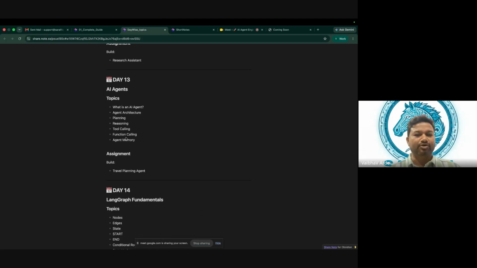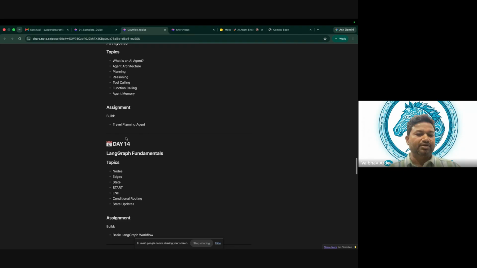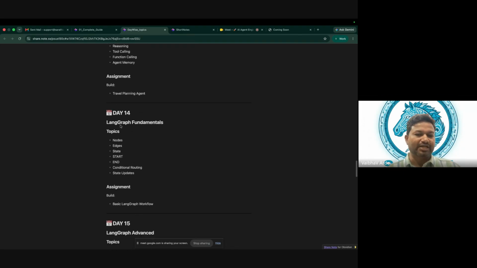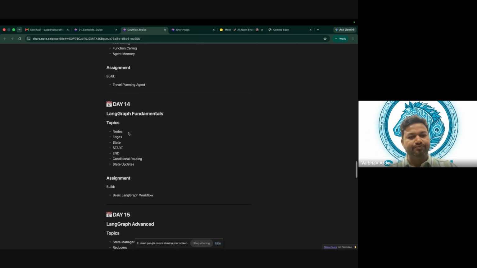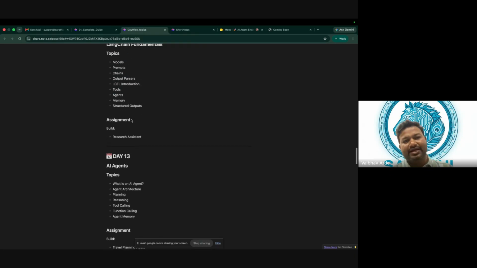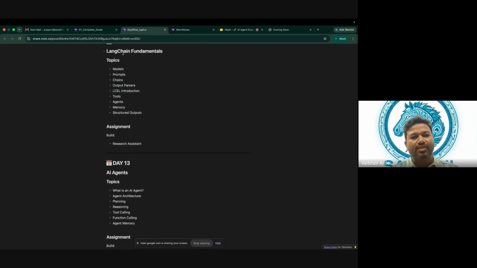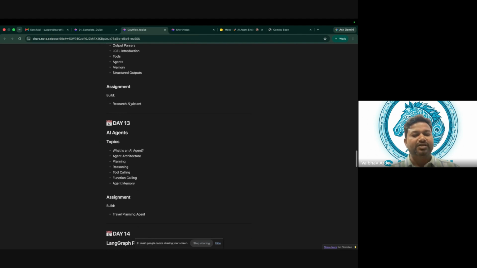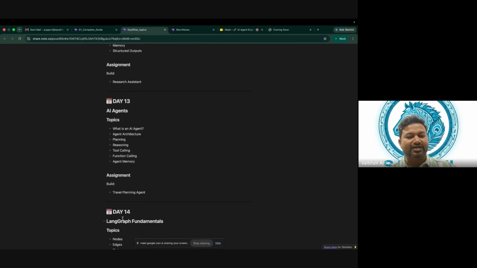Let's say I create a chatbot using LangChain. So that is an agent. But on the next day, that is LangGraph fundamentals on day 14. Now let's talk about LangChain and LangGraph. LangChain itself is a company. First they came up with LangChain, and later on they released one more framework, that is LangGraph.